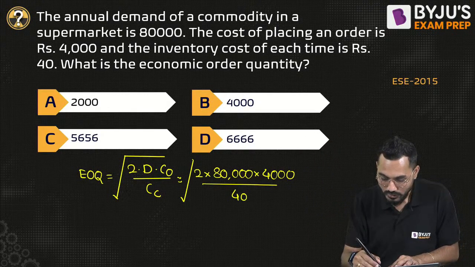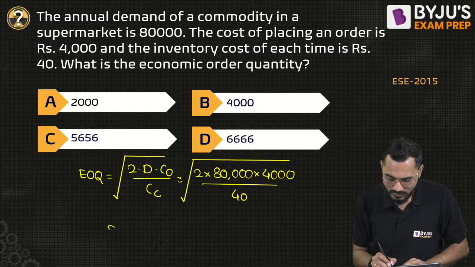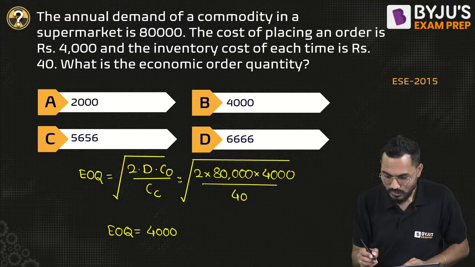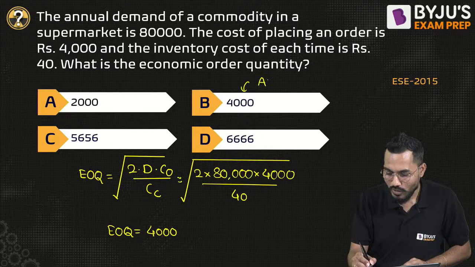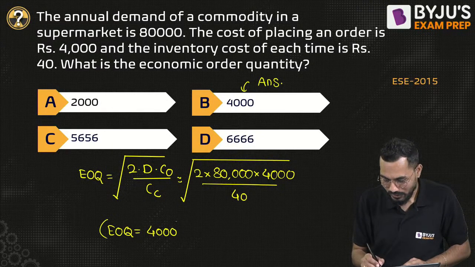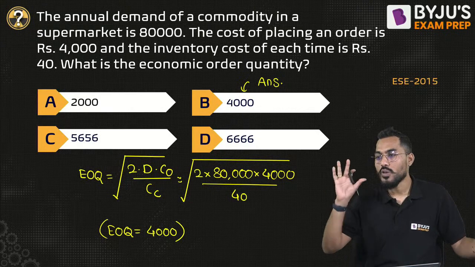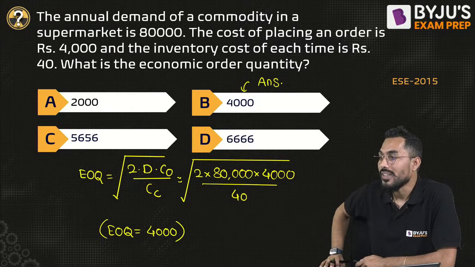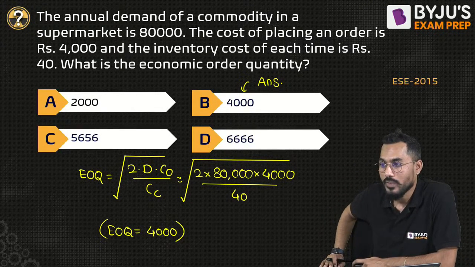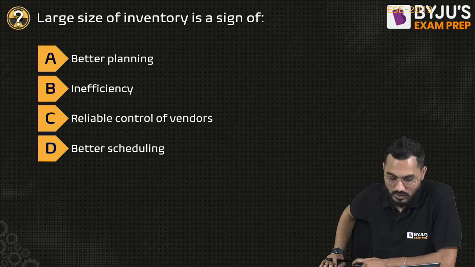No doubt in it. I don't have any doubt. All the answers are correct. So this is my economic order quantity. Very simple. And these questions are mostly taken from ESE, so that you get a flavor of that. Scintillating questions. Next question.